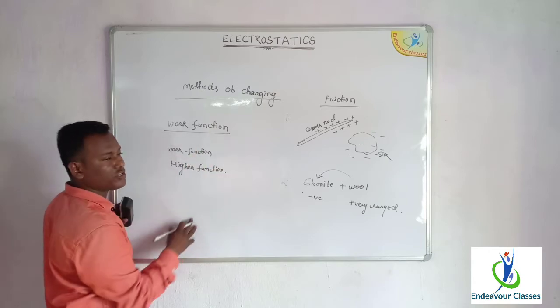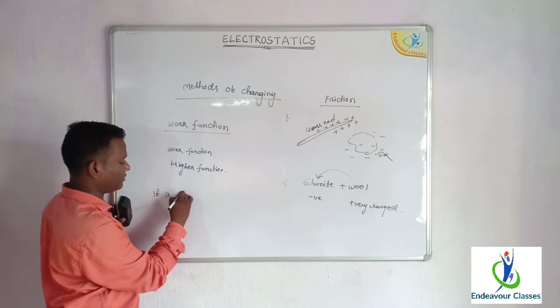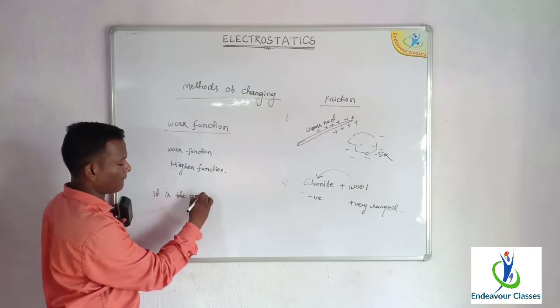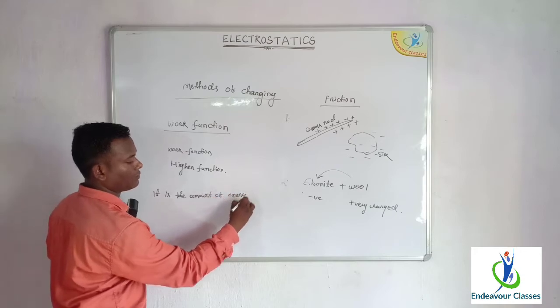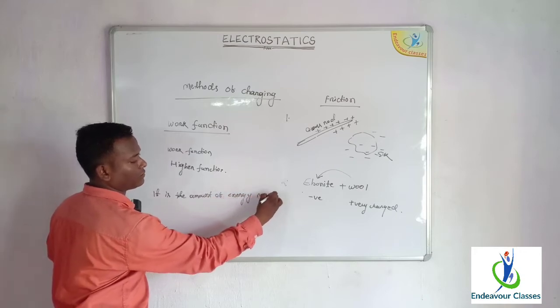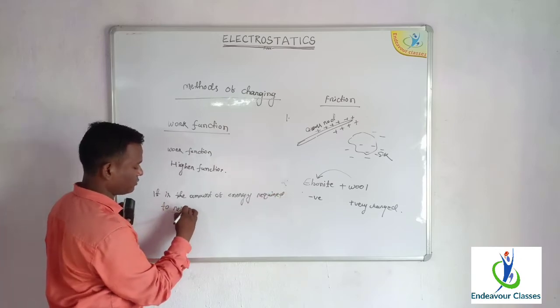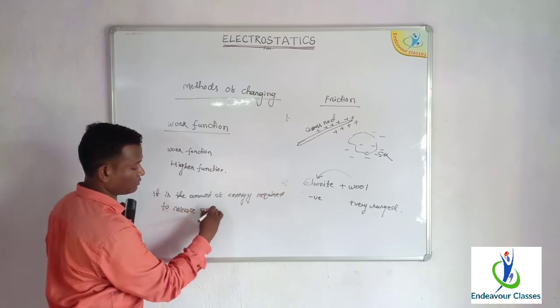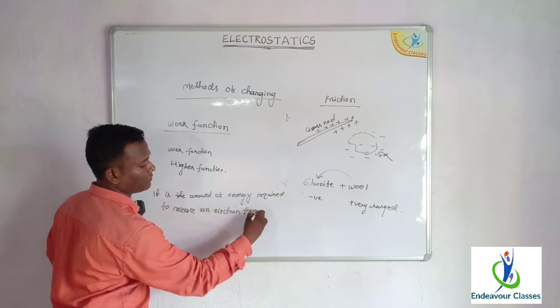If you go into the definition of the work function, it states that it is the amount of energy required to release an electron from the surface of a material.